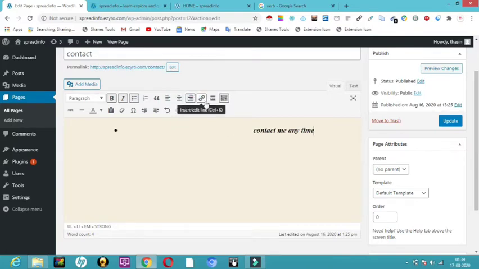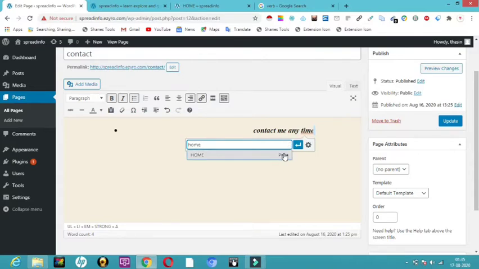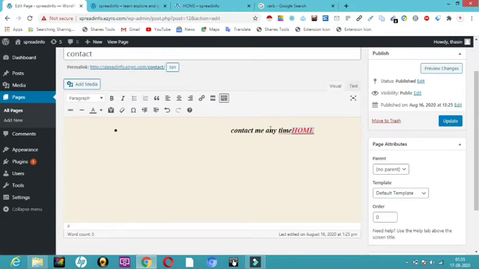And if you want to give any link to this, what is this called, a link? For example, if I click here, it has to take me to the home page. I have given the home page here, so I will just give this as the link. Once I click this in my website, it will take me to the home page directly. So that is called a link. You can give any URL, of your YouTube channel or something else, over here. And here you have strike through, and you can change the text colors and all that.